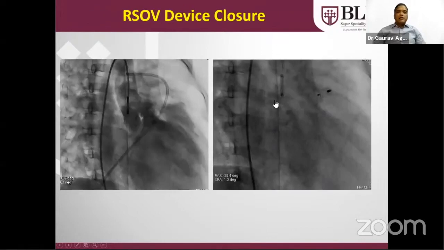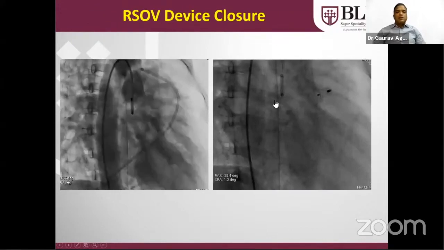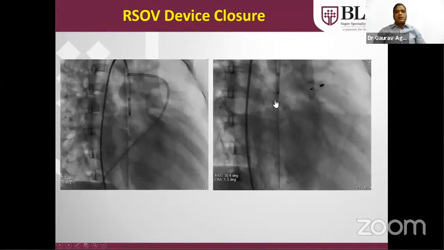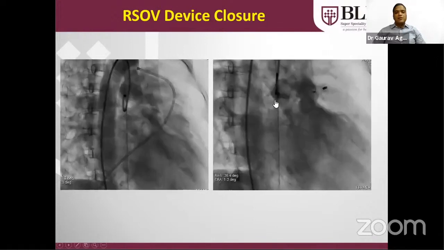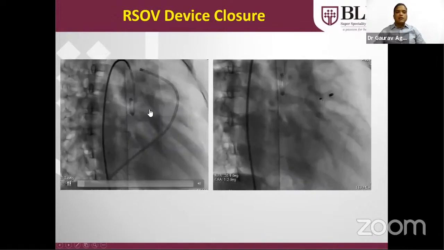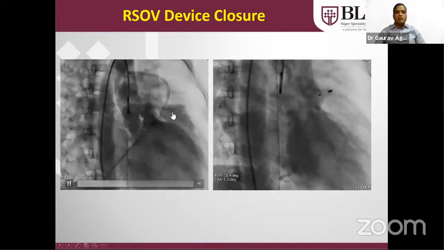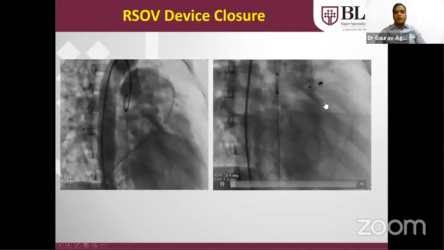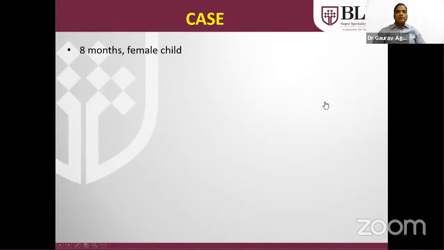Another left to right shunt lesion is commonly known as the ruptured sinus of Valsalva, in which the aortic sinus will rupture into the right or left side chamber. It will also lead to left to right shunt lesions. Here you can see the aortic angiogram filling the right ventricular outflow, which was closed with the device.